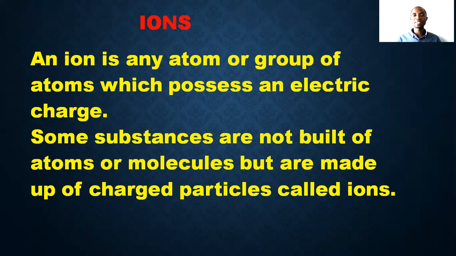It could be an element, it could be a group of elements. That's why we say it is any atom or group of atoms that has an electric charge, positive or negative. Any element or group of elements that carries a positive or negative charge is what we call ions. Simple.